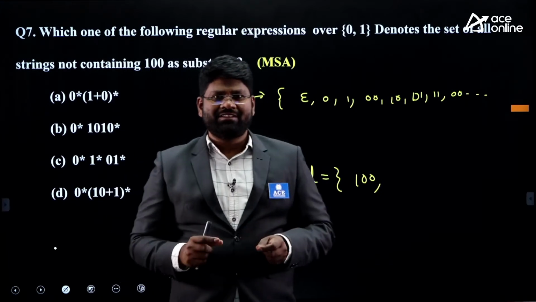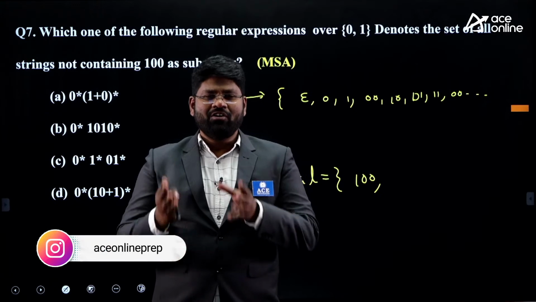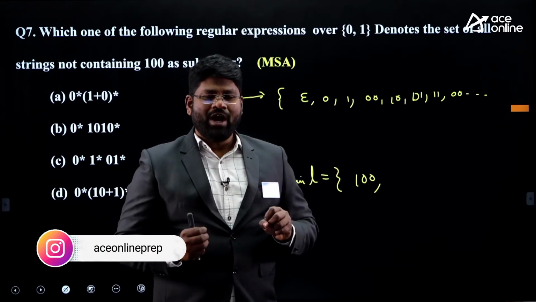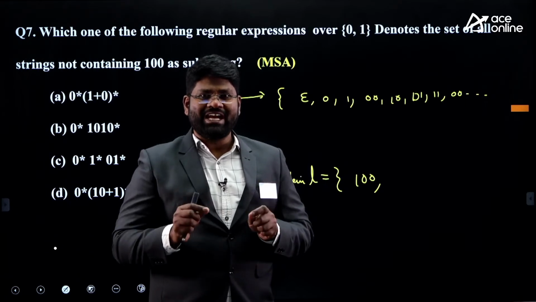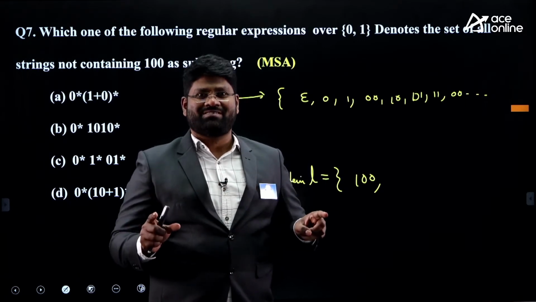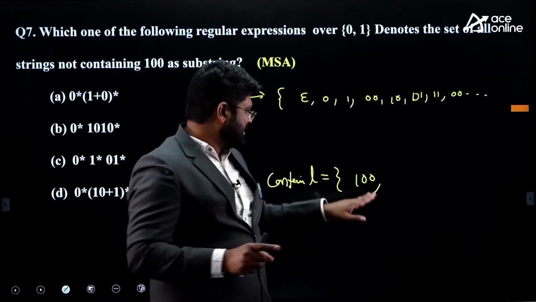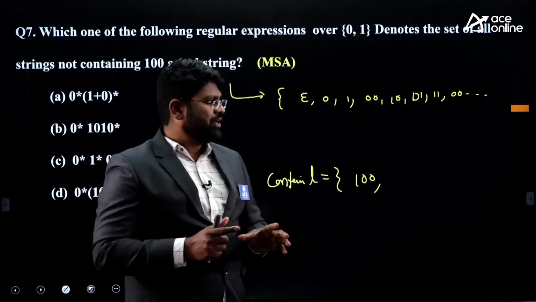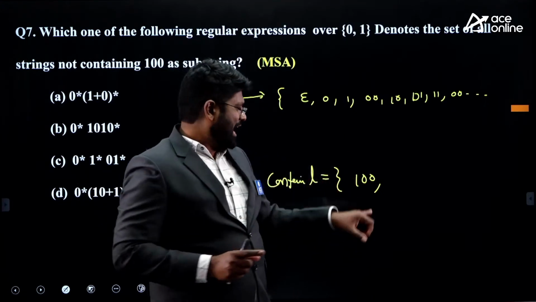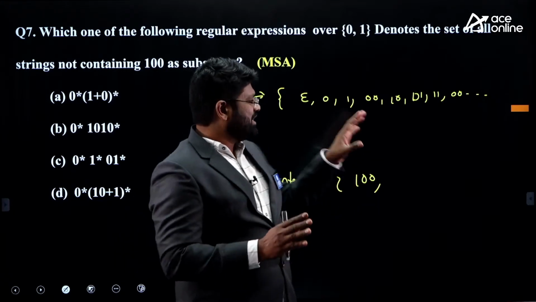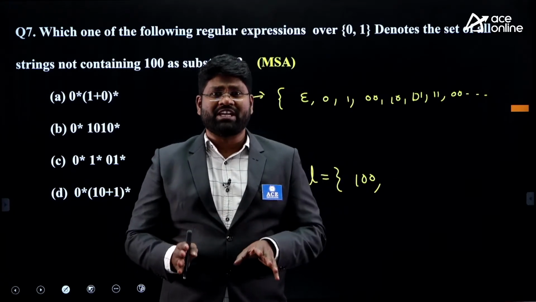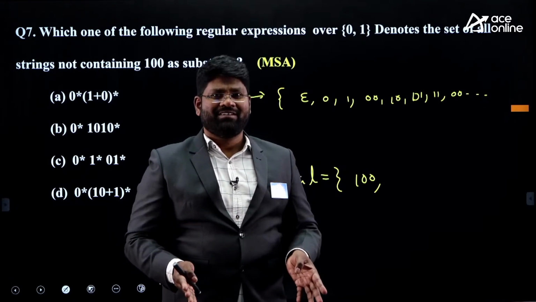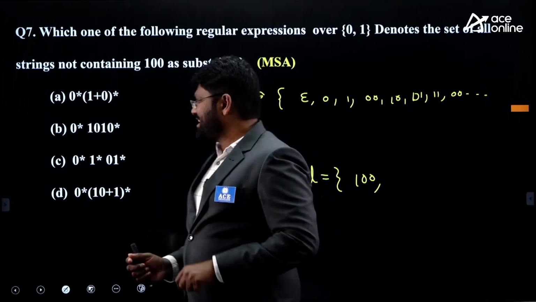You know that in length 3 there are 8 strings. Out of 8 strings, already one string is covered in the L. What is L dash supposed to have here? L dash is supposed to have all 7 members, all 7 members other than 1, 0, 0. You have to look at these options. Who can produce up to length 3 except 1, 0, 0? Rest of them must be produced by your expression. Then only this can be the correct one. Otherwise it cannot be the right answer any more. Just look at these options here.